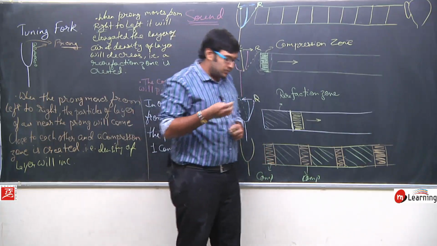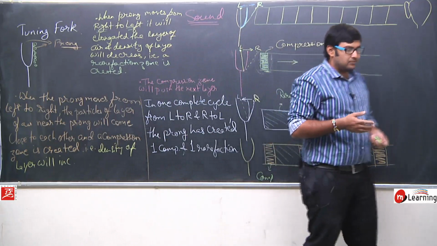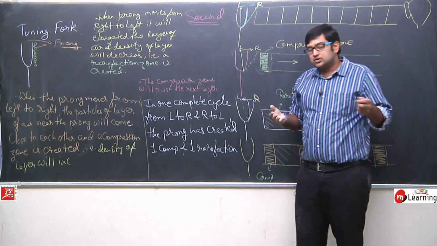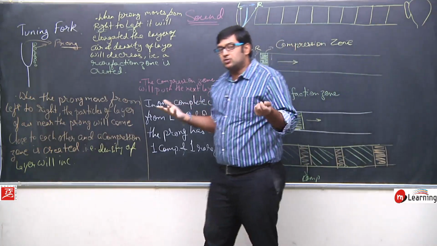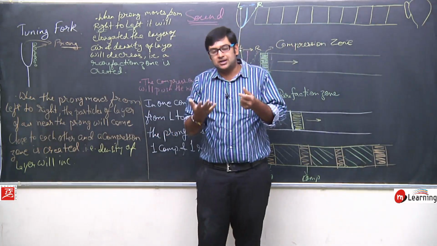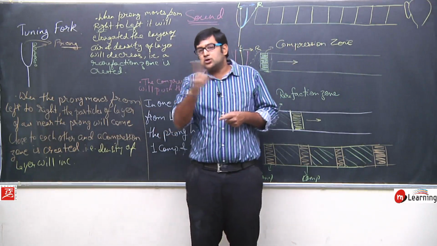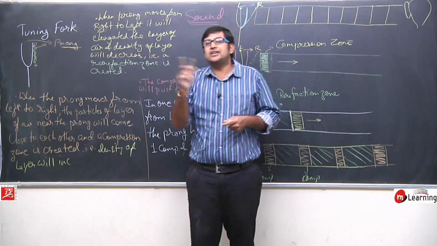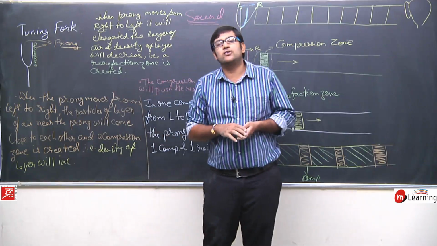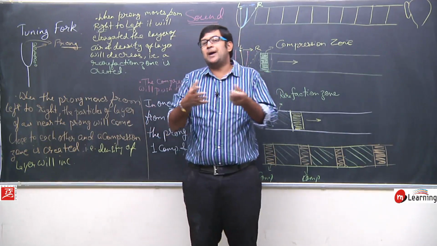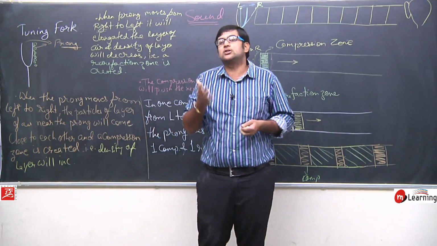Okay, so the basic concept to understand here, imagine two astronauts who are on the moon. They both have a throat, they can speak, so they both can produce sound. But both of them cannot hear the sound of each other. Why can they not hear each other? It's because there is no atmosphere on the moon. That means there are no particles which can propagate the sound on the moon.